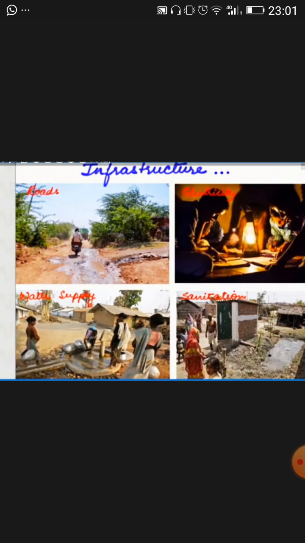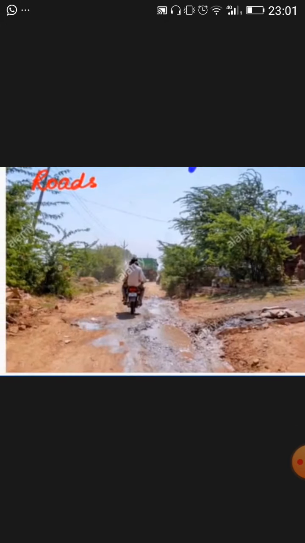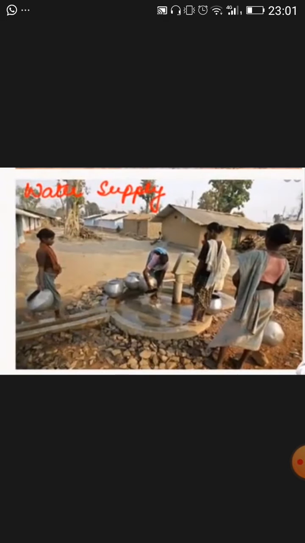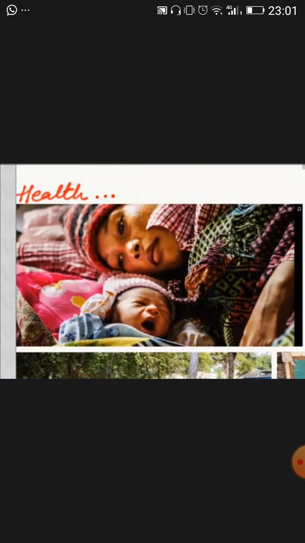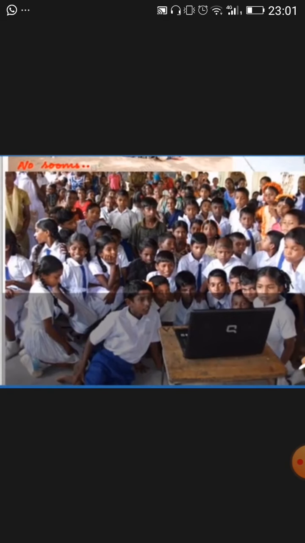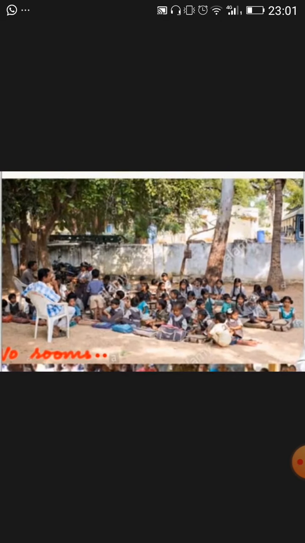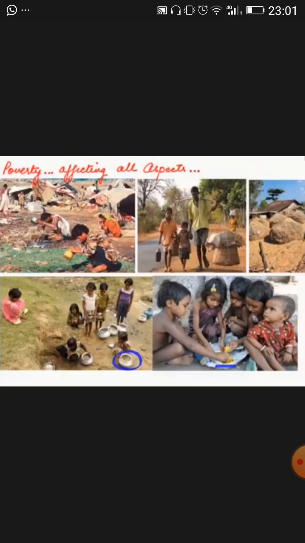Now what do you understand by rural areas? In some of the rural areas we lack road infrastructure, electricity is not there, proper sanitation conditions are not available, water supply is too poor, and health related equipment is also not available. Schools are not proper. They are not provided with all the technologies existing in the world around. They are not having proper access to things. They don't have proper rooms to study in, and they need to sit in open areas.